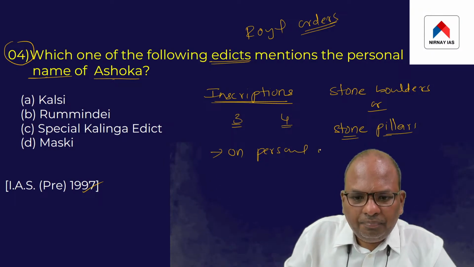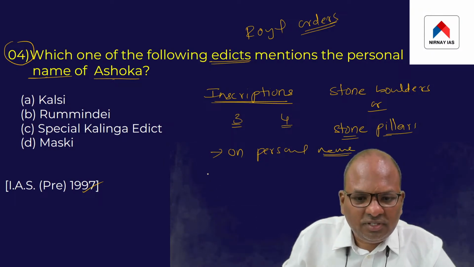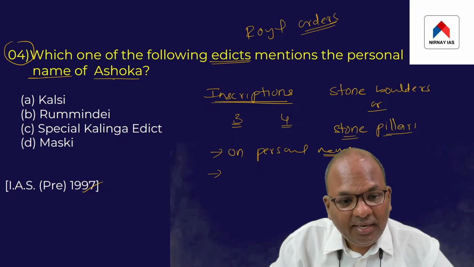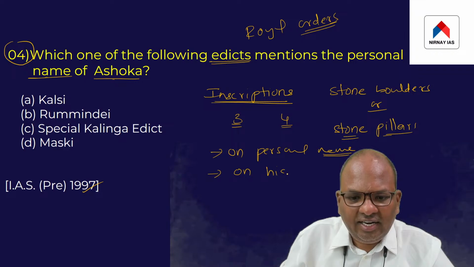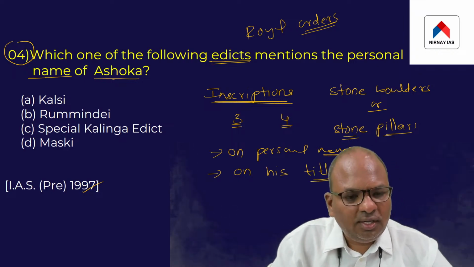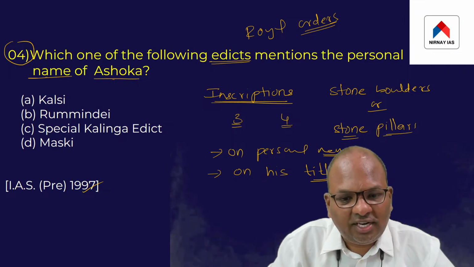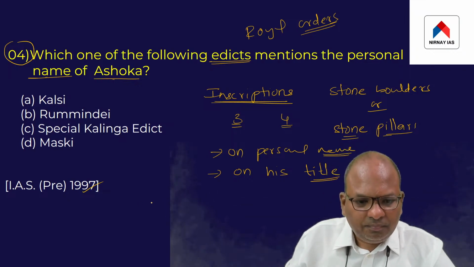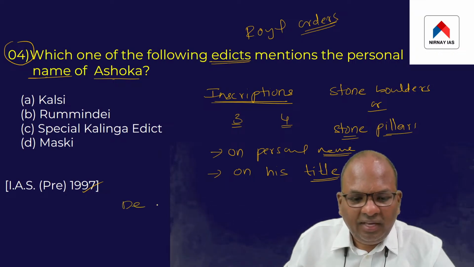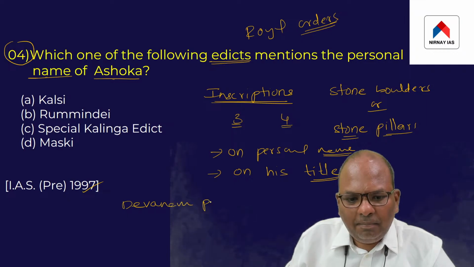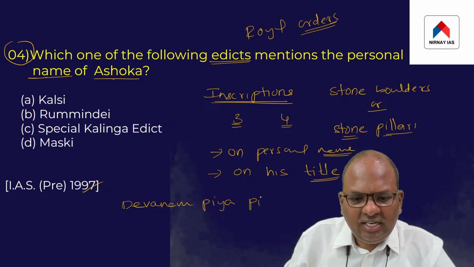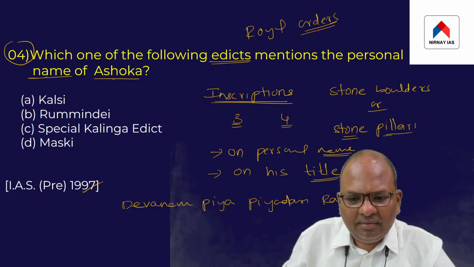Let me repeat this point once again. No, he did not issue these inscriptions on his personal name. Instead, he issued these inscriptions on his title. The title being Devanam Piya Piyadasi Raja Magadhe.